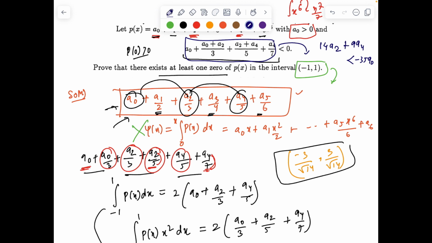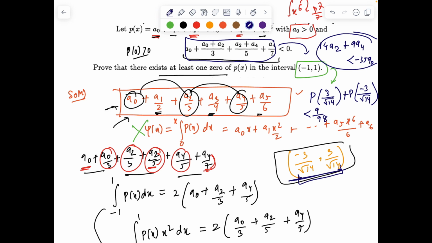So with that condition we can show there is a root in this interval, because now we can take p of 3 by root 14 plus p of minus 3 by root 14 together. In fact the motivation for this window comes from this expression, 9 and 14, right? So this quantity if you evaluate will become less than 9 by 98 times 196 by 9 times a0 minus 35 a0.